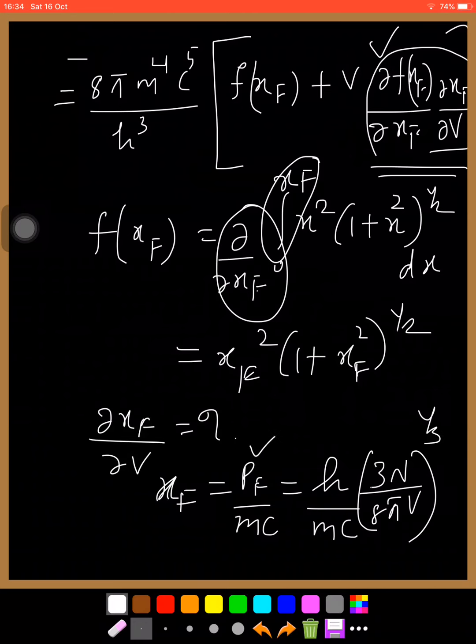So substitute the expression of pF, that is h into 3n by 8 pi V raised to 1 by 3, here, then in xF, then take the derivative dou xF by dou V. Then we get this term dou xF by dou V.